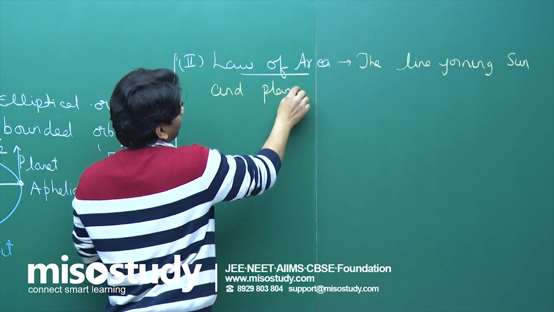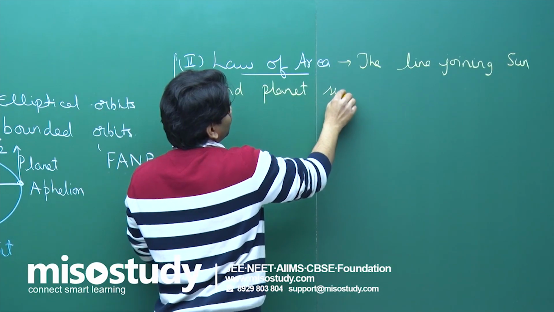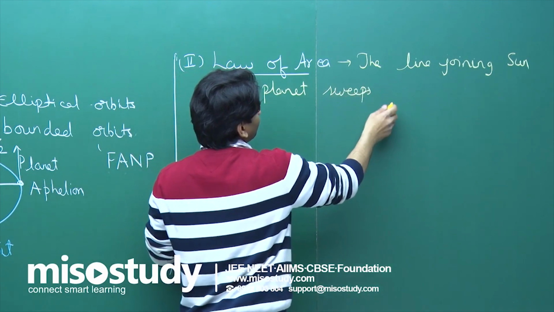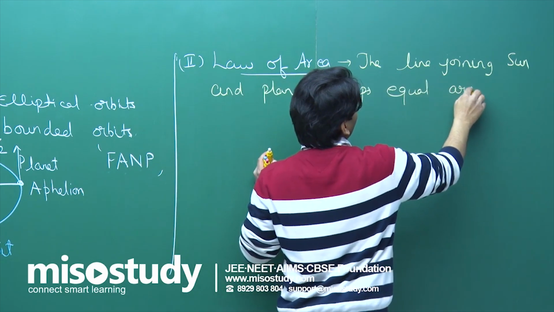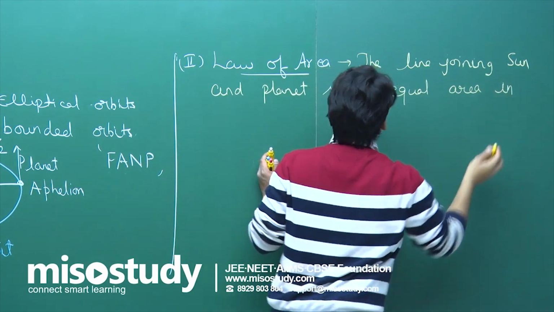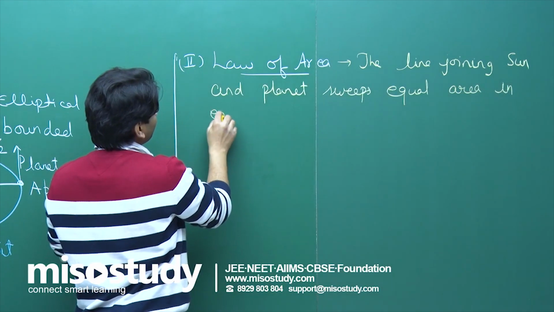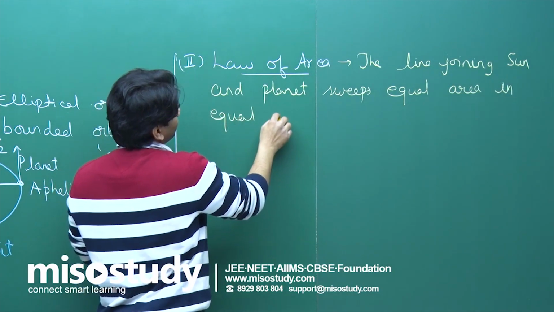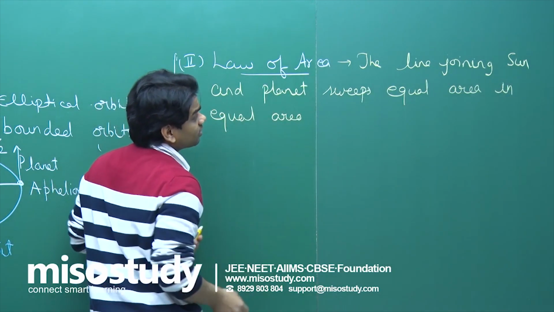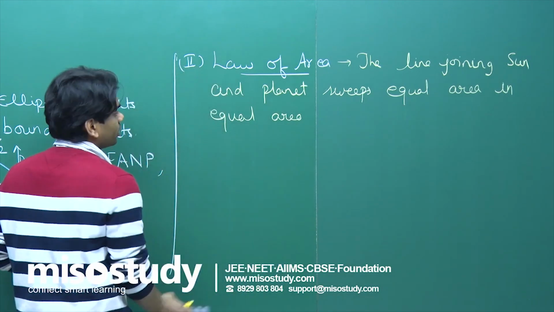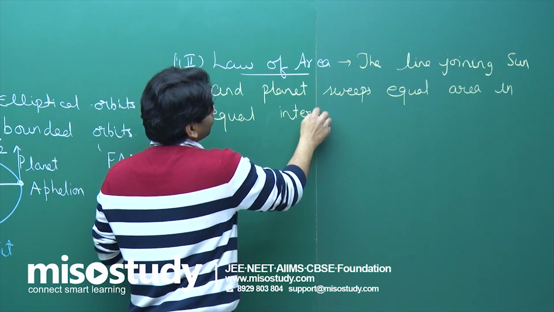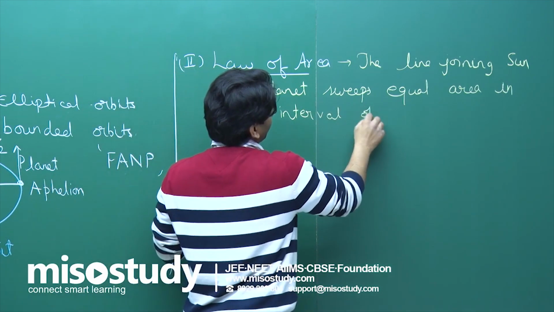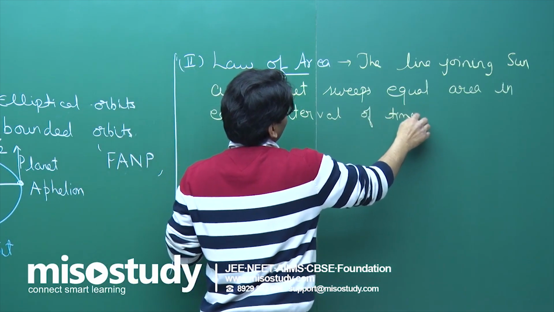Sun and planet sweeps equal area in equal interval of time. Hope you can easily get that. This is what the second law says, that the line joining sun and planet sweeps equal area in equal interval of time. And it's quite easy to understand with this statement what I mean to say with the second law.